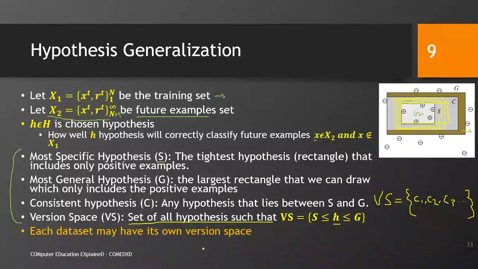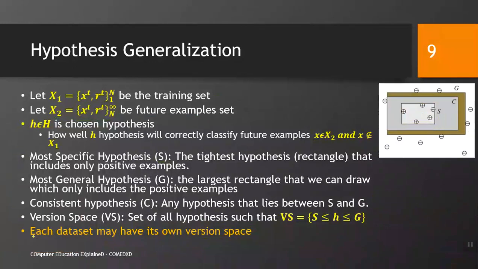Each data set may have its own version space. That is again an interesting point. It shows that if you get a solution or you train a model on one data set, it is not necessarily going to work on another data set. So, every data set may have its own version space. I hope the concepts given in this slide are clear. Now, we move toward the next slide.